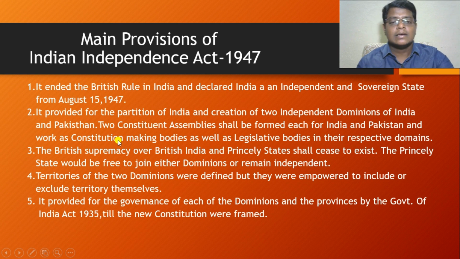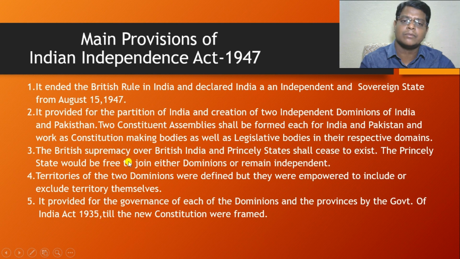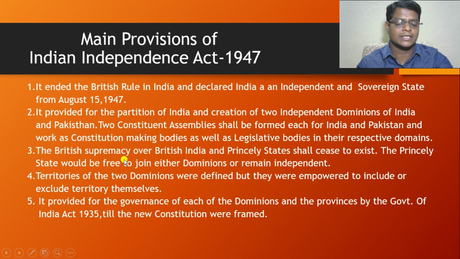So here the Indian Independence Act separated India and Pakistan, and allowed them to form two different constituent assemblies for framing the constitution. As well, these constituent assemblies worked as legislature before the establishment of the legislative assemblies.